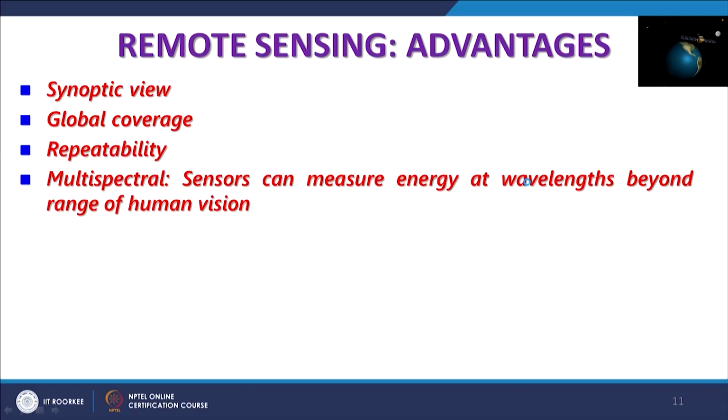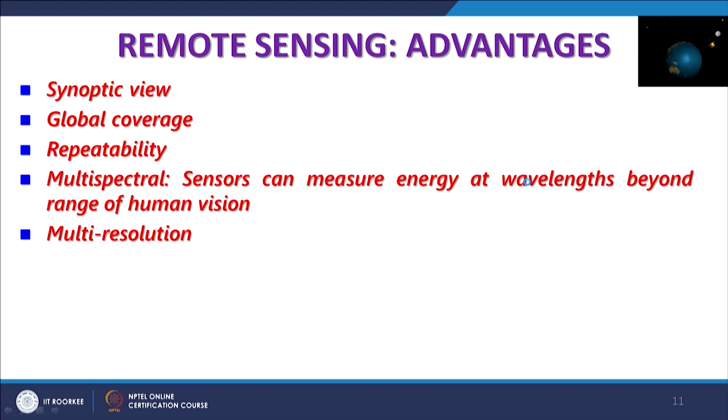So these sensors can be designed, have been designed, they are already there. A lot of different types of sensors are there which can sense or measure the energy at different parts of the EM spectrum beyond the range of, as mentioned, human vision.